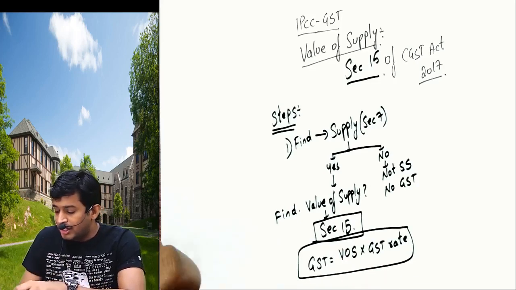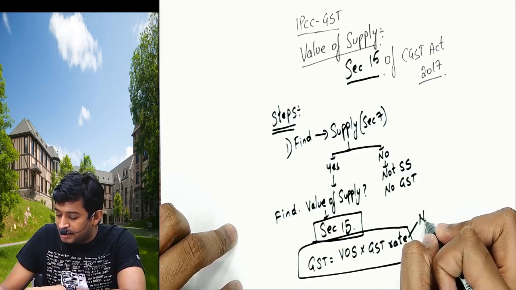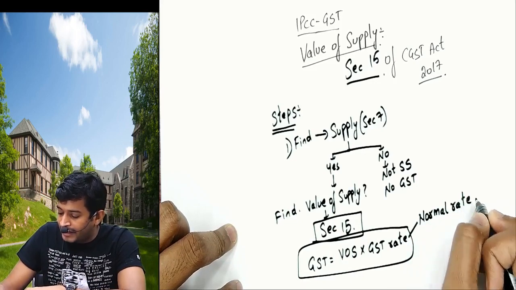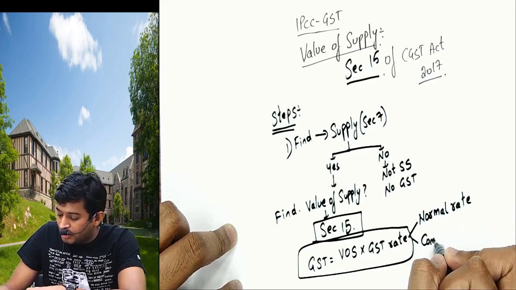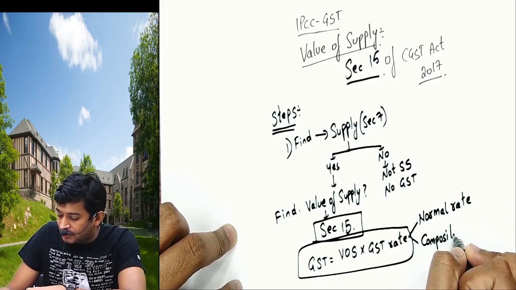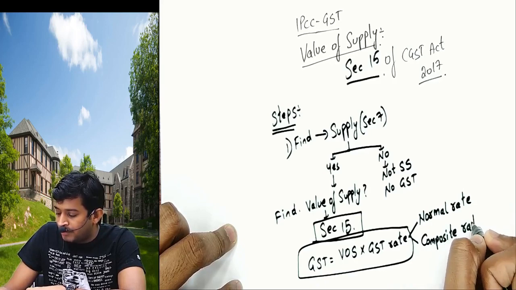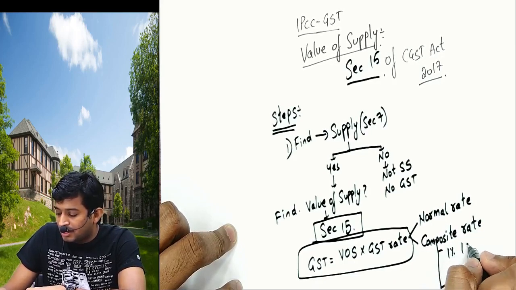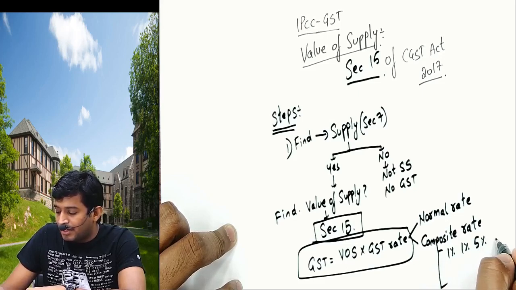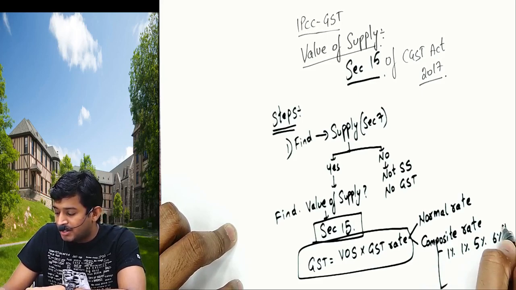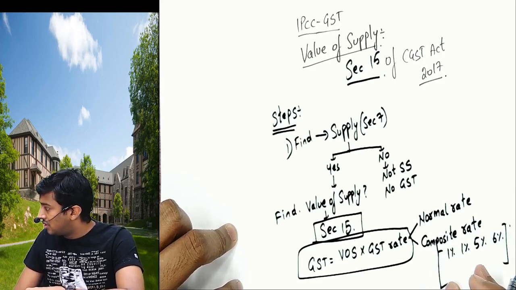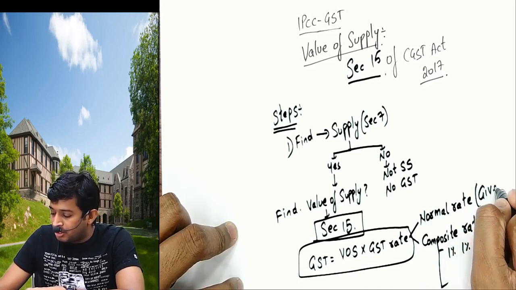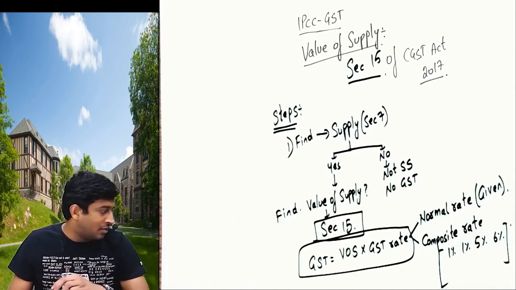So now GST rates are again two types. One is called normal rates, 18% for example. One is called composite rates. Composite means if you avail the composition scheme, you have separate rates, 1%, 1%, 5%, 6% concepts. But the normal rate will be given in the problem, you don't worry about it.